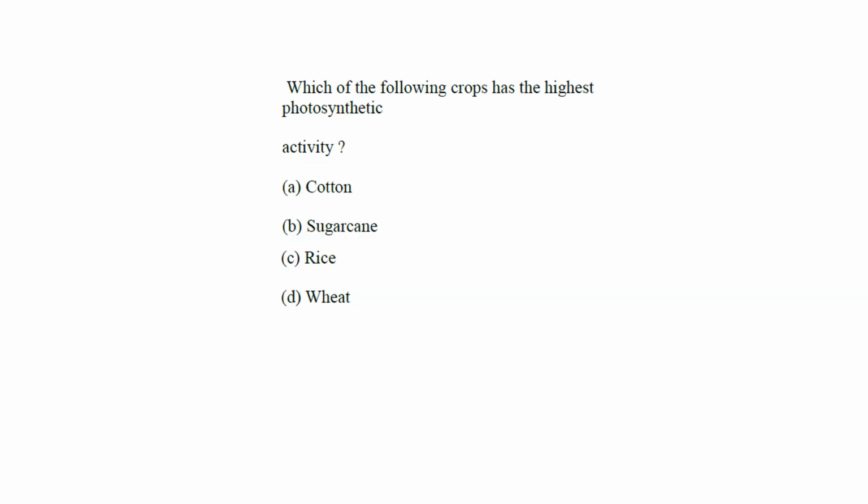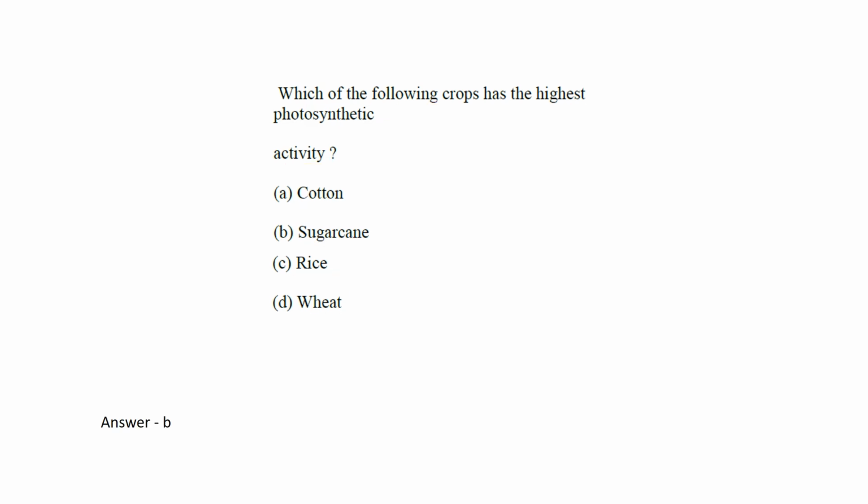Next question, which of the following crops has the highest photosynthetic activity? Okay, so it is cotton, sugarcane, rice, wheat. Which of the following crop has the highest photosynthesis activity? So it is actually B, sugarcane. Okay, so sugarcane has the highest photosynthetic activity.